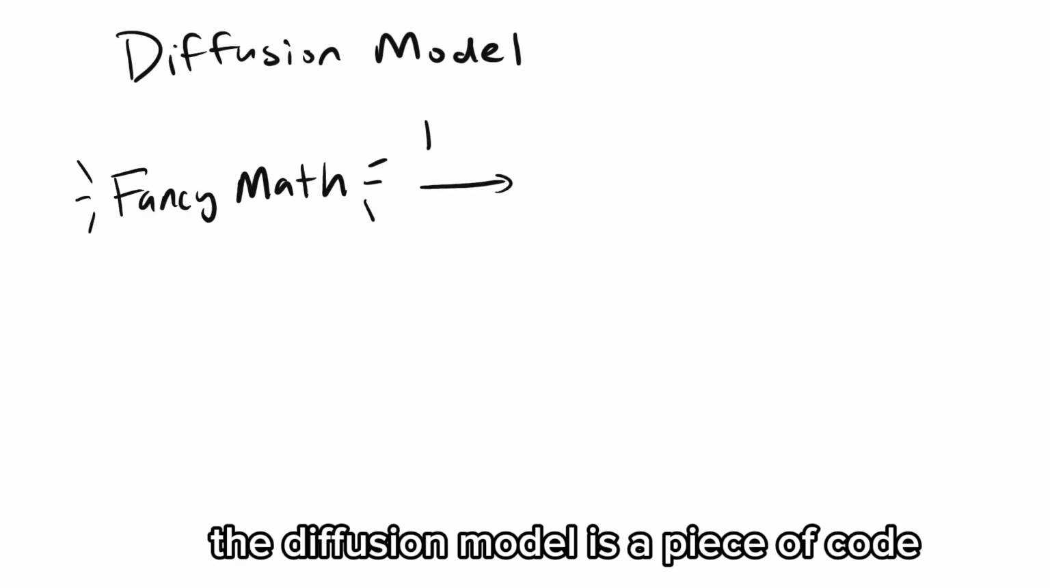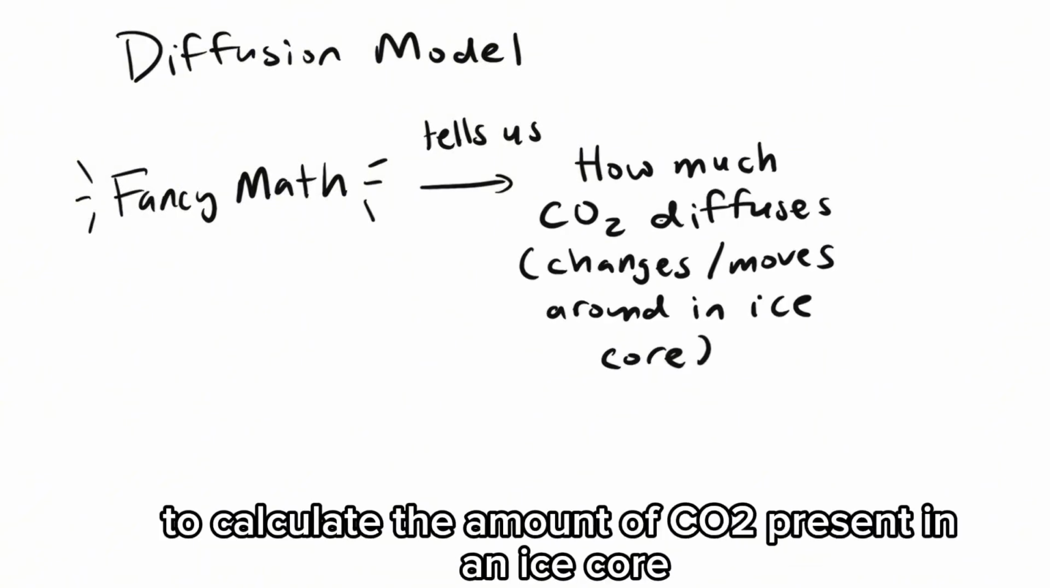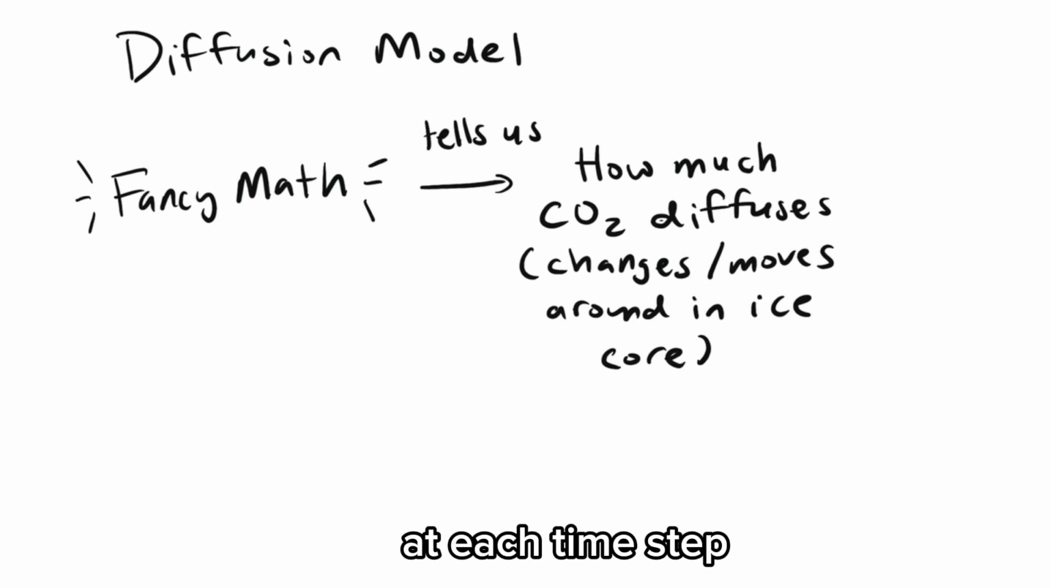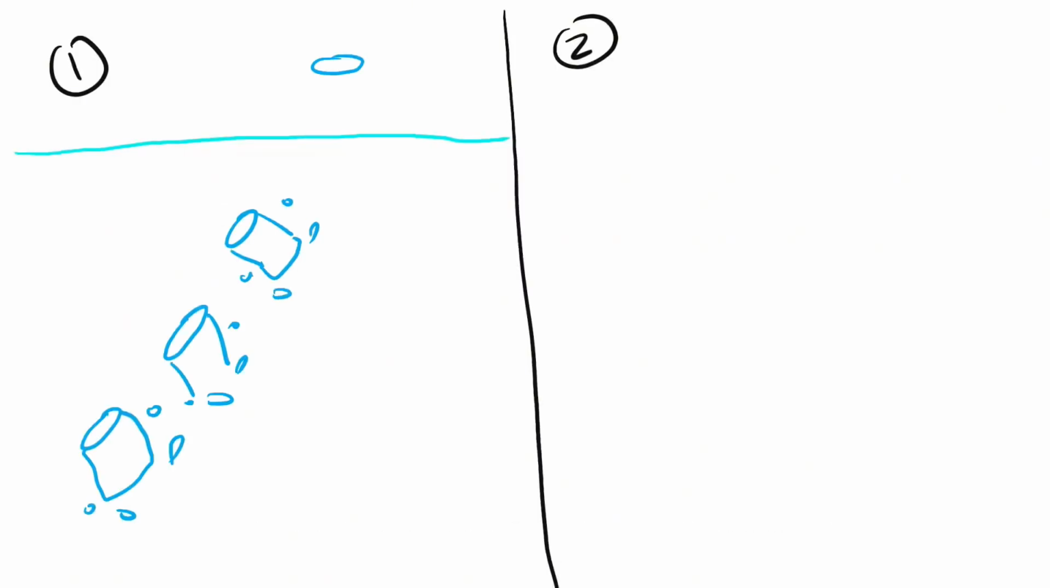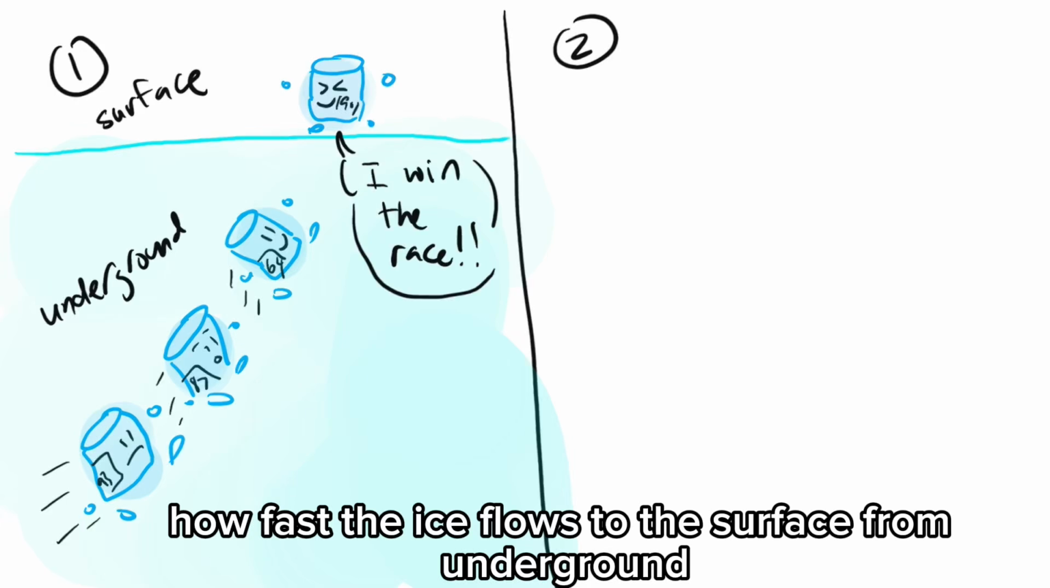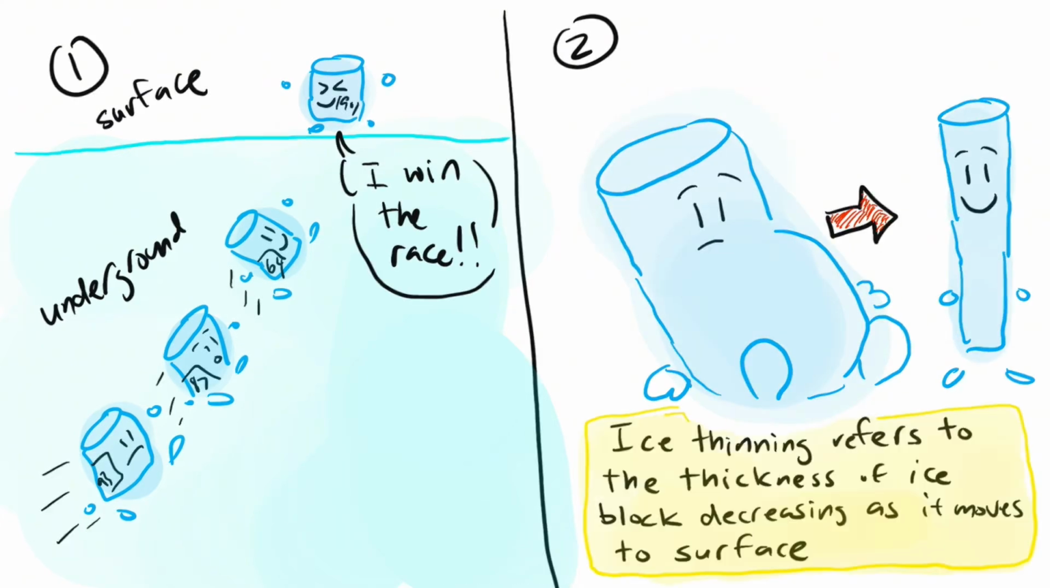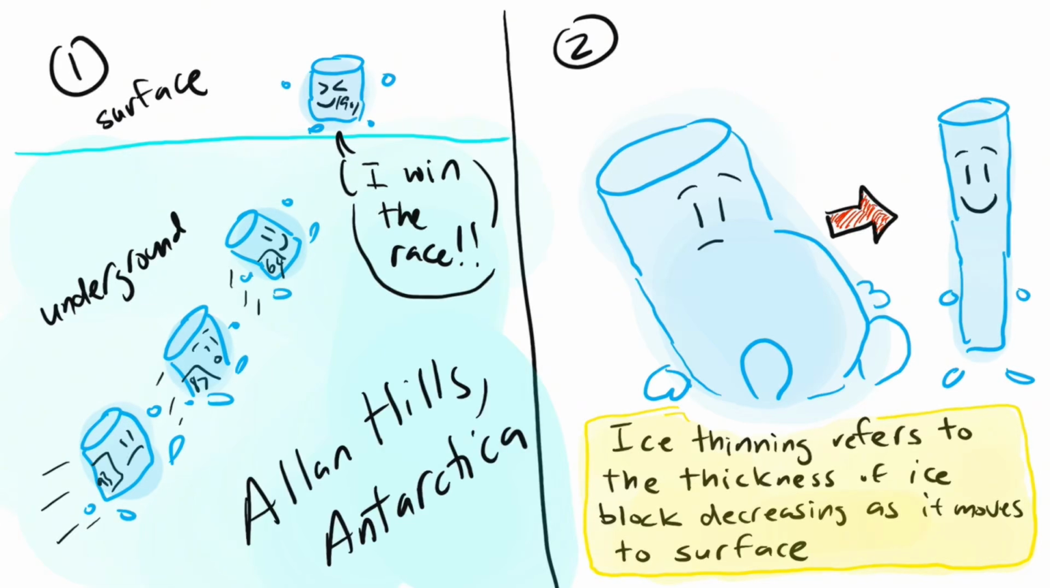The diffusion model is a piece of code that uses some fancy math to calculate the amount of CO2 present in an ice core at each time step. There are two factors that can alter how much CO2 diffuses: how fast the ice flows to the surface from underground, and how fast the ice thins. There's another problem though. In the region of Antarctica that I study, we don't know how fast the ice flows to the surface and how fast the ice thins.